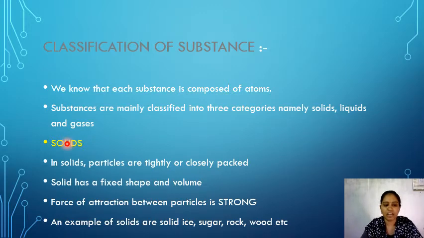Solid means what? In solids, all the particles are tightly or closely packed, and the solids have a fixed shape and fixed volume. The force of attraction between the particles is strong. The examples of solids are ice, sugar, rock, wood, etc. In these examples, all the particles are tightly packed, with a particular shape and particular volume. This is about solids.